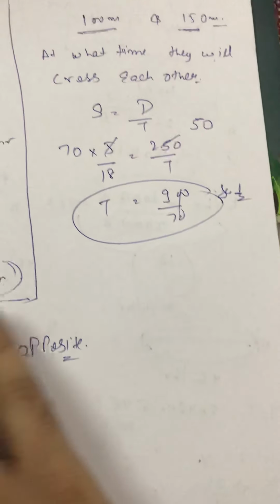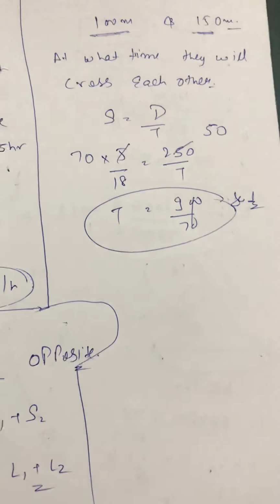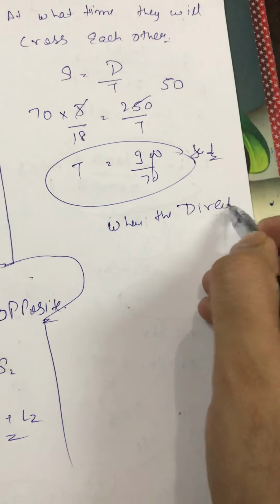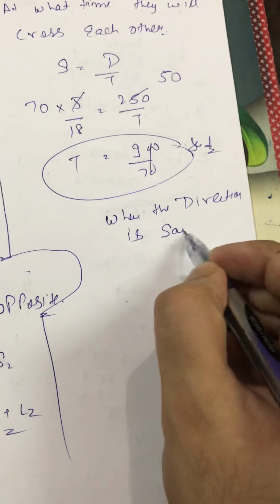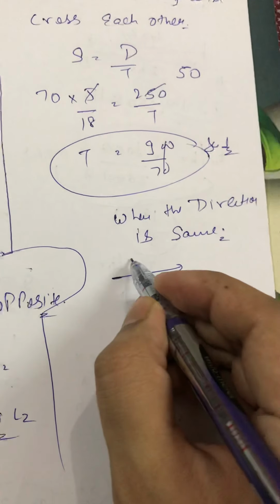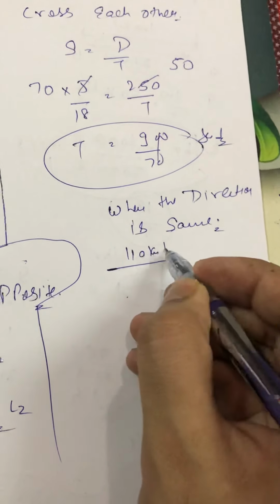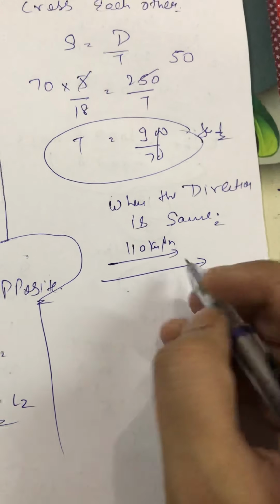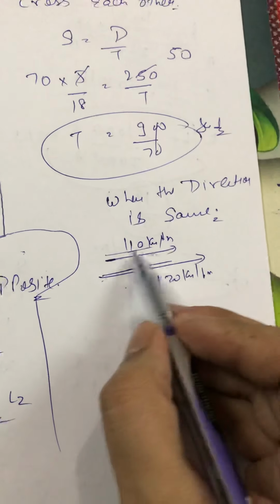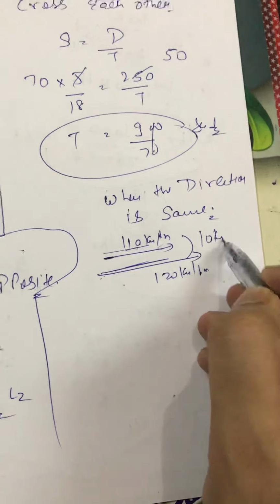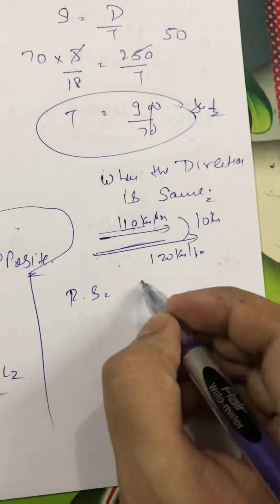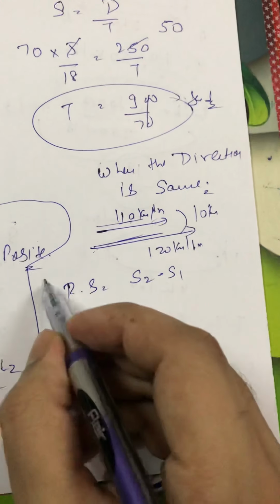I hope you are getting my point clear in this. Whenever two persons are moving in the opposite direction, but when the direction is same, suppose this person is traveling with the speed of 100 km per hour, there is one person also who is traveling in the same direction with the speed of 120 km per hour. If I ask you at what speed he is crossing the first man, directly the answer will be 10, because 110 is common to both. So in that case the relative speed is equal to your speed 2 minus speed 1, right?